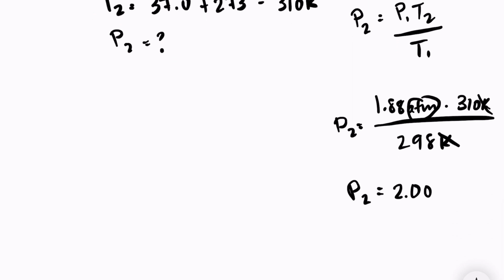2.0 atmospheres. So we can easily solve for the missing variable if we're given the other three, as long as we rearrange the formula. And just don't forget that your temperature has to be in Kelvin to use this equation.